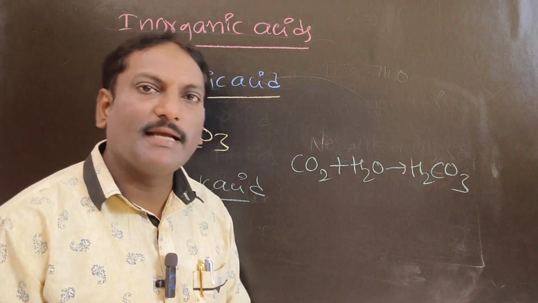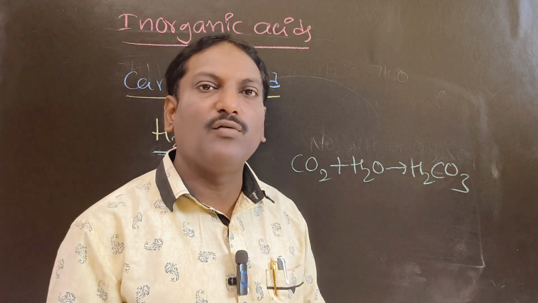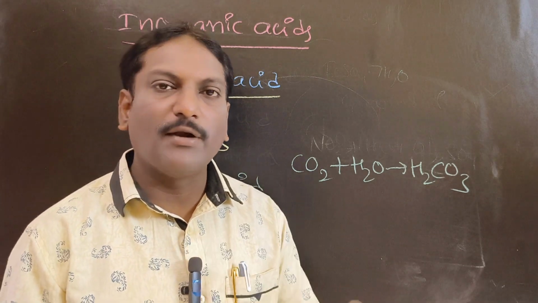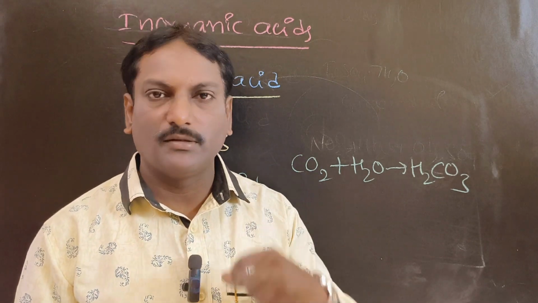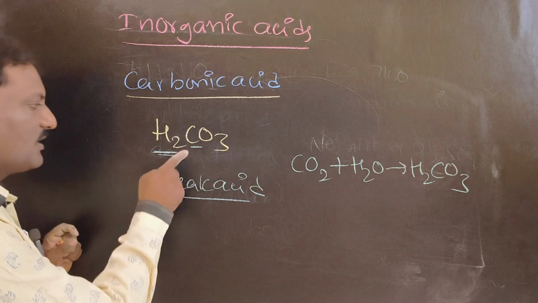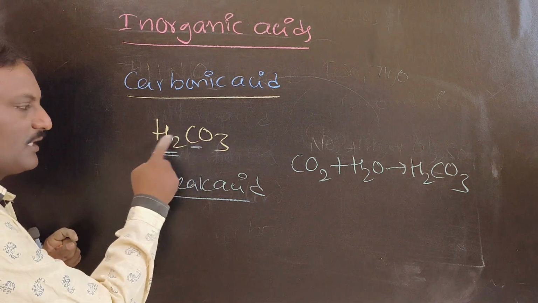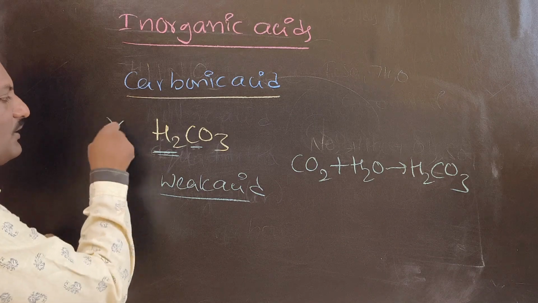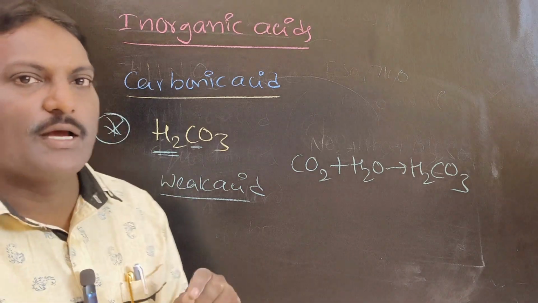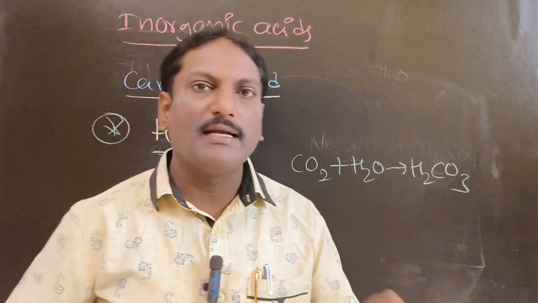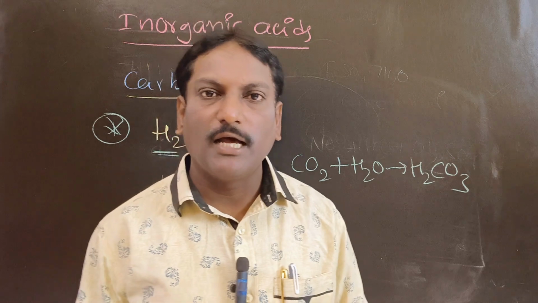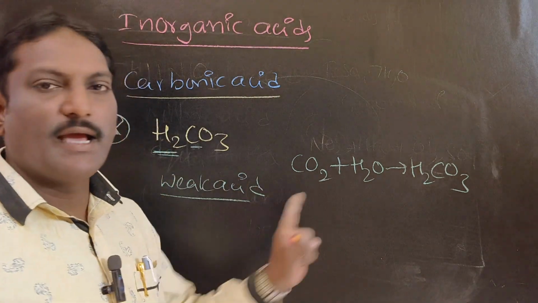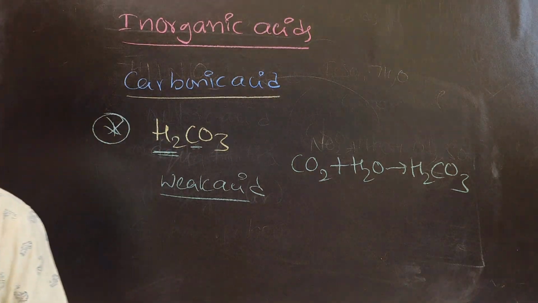Generally inorganic acids are strong acids and have no hydrogen and carbon combination, but here you see hydrogen along with carbon. Very important one: name the inorganic acid which is weak and consists of hydrogen and carbon. That is carbonic acid. Next one.